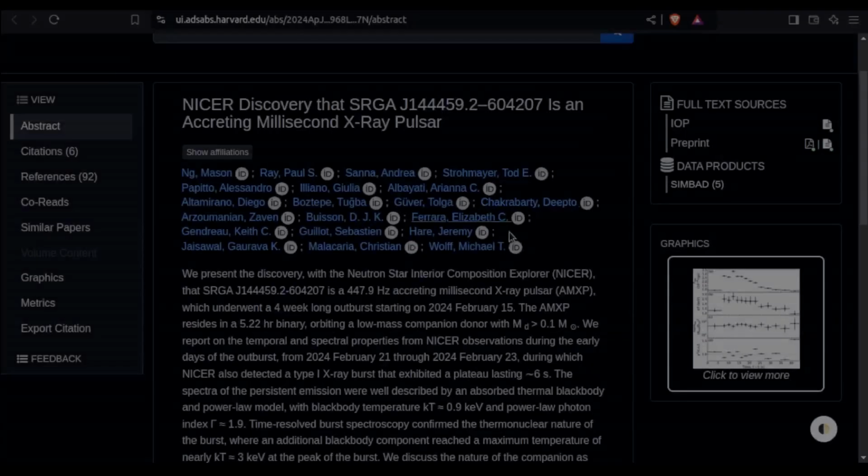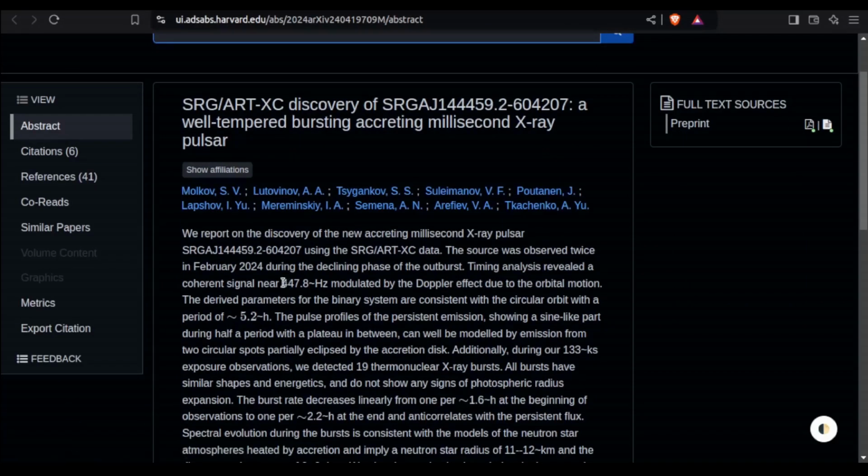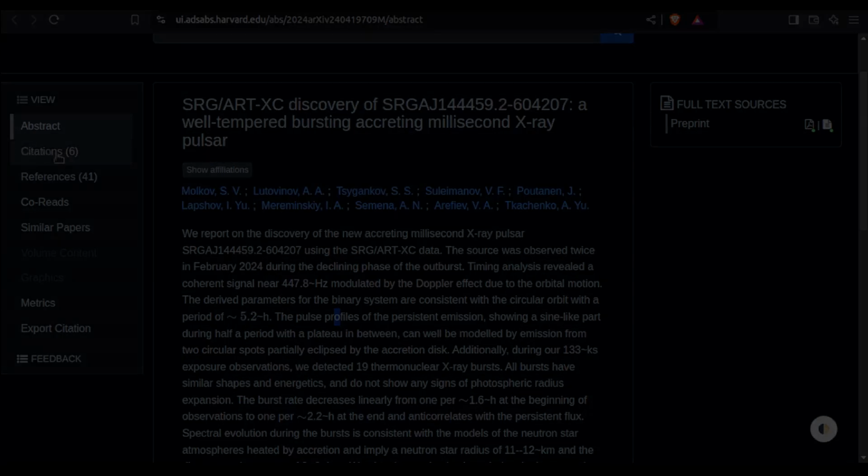Basically, what I'm going to be trying to do for you in this video is just document my process of looking for evidence of spin frequency, or at the very least oscillations, for that SRGA source. I'm just going to call it SRGA because otherwise it's a bit of a mouthful. If we look back at the abstracts of both of these, you can see that this one here from IOP is saying that it is a 447.9 hertz signal, and this other paper right here is saying it's 447.8. But the first thing that I need to do is get all of this data here.